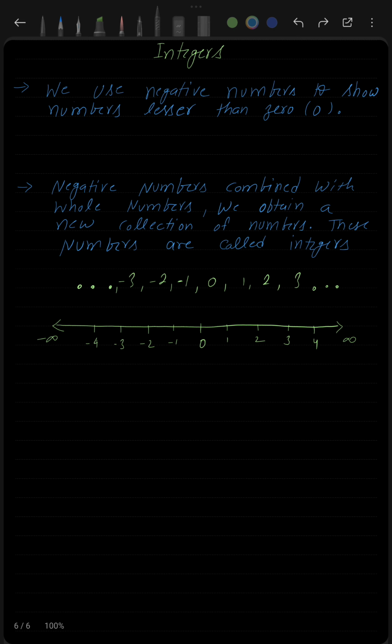Similarly, any number which lies on the right side on the number line of another number is always bigger than the other number. This is something that you always need to remember. And on the negative side, the bigger the number, the smaller it becomes. For example, 4 is bigger than 3, so -4 is less than -3.